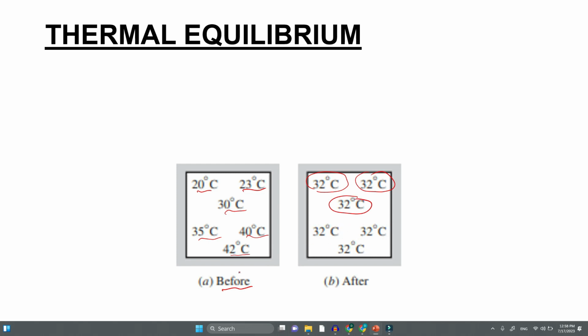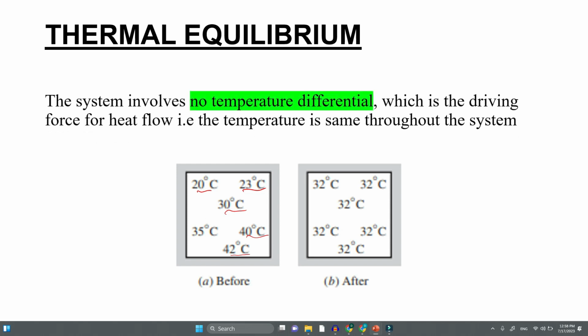Earlier the system was not in equilibrium because there was an unbalanced temperature difference. After some time the temperature becomes uniform and the system is in thermal equilibrium. The system involves no temperature differential, which is the driving force for heat flow. That means the temperature is the same throughout the system. That is the important condition for thermal equilibrium.